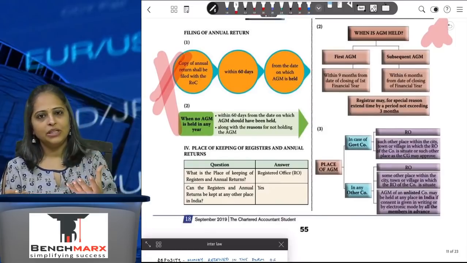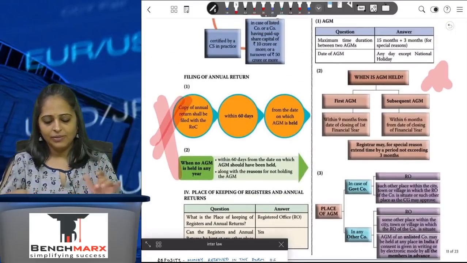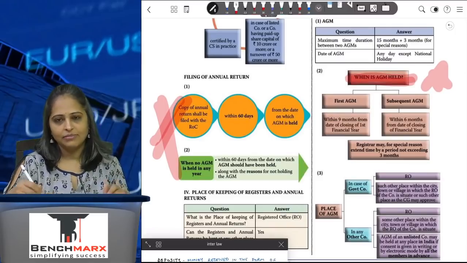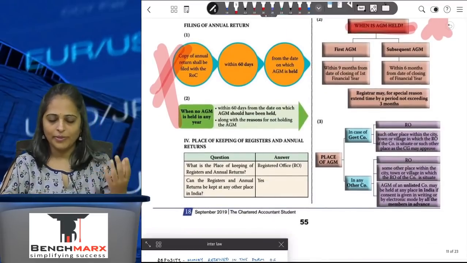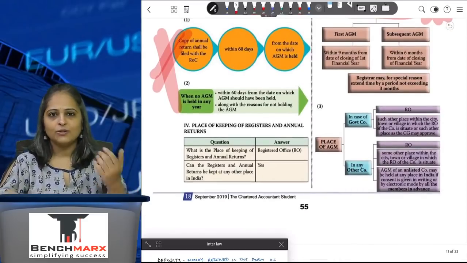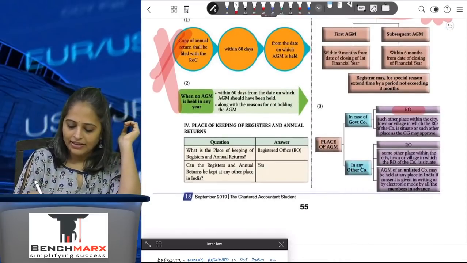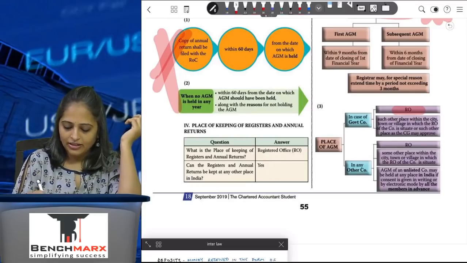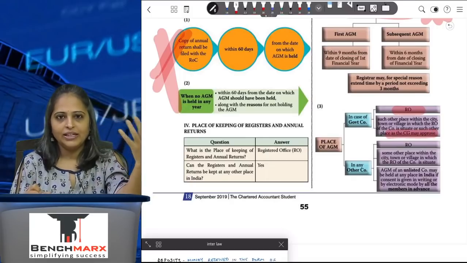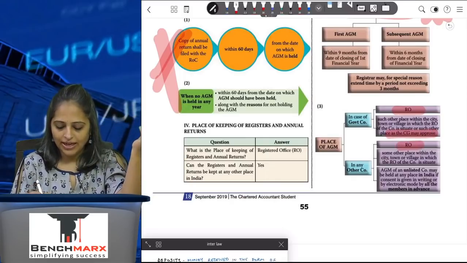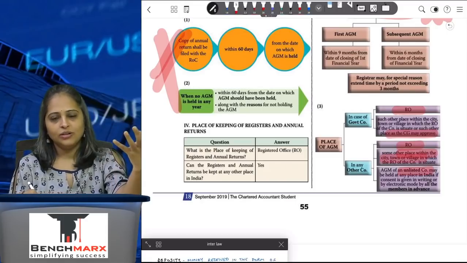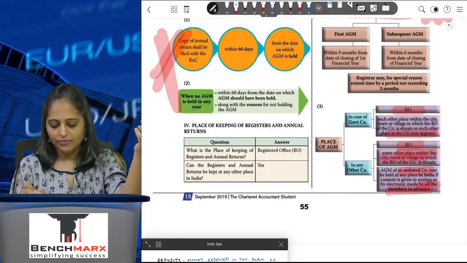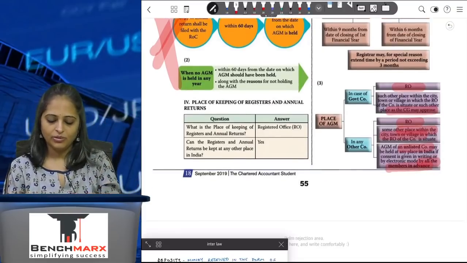Okay, where will the annual general meeting be held? Again, please note, this is very important. This can be asked in any descriptive or practical case study type of questions. Place of AGM, where will it be held? In case of a government company, it can be held in the registered office, or in any other place as the central government may approve. In any other company which is not a government company, you can have it at the registered office or any other place within the city, town or village. Or if it's an unlisted company, they can hold a meeting anywhere in India, provided all the members are informed in advance and have approved the holding of the AGM.